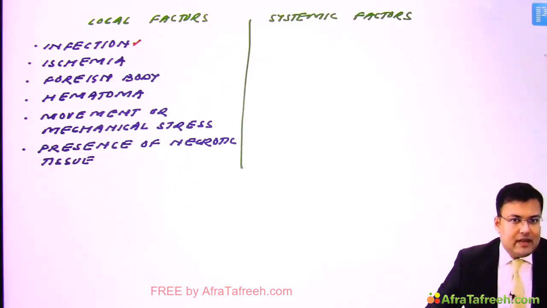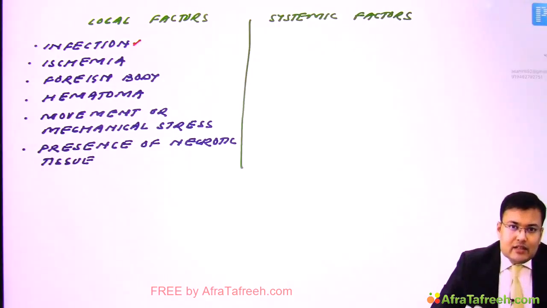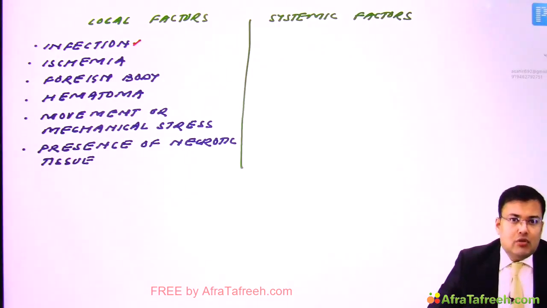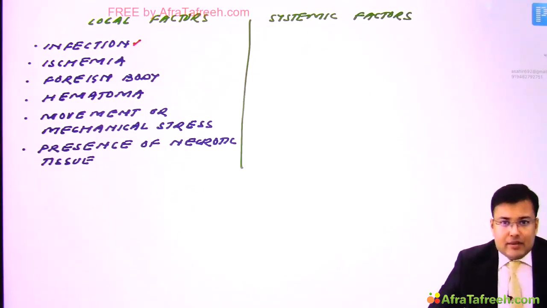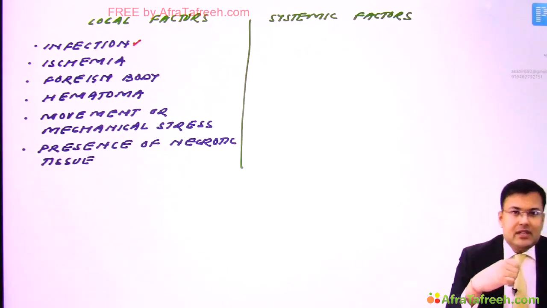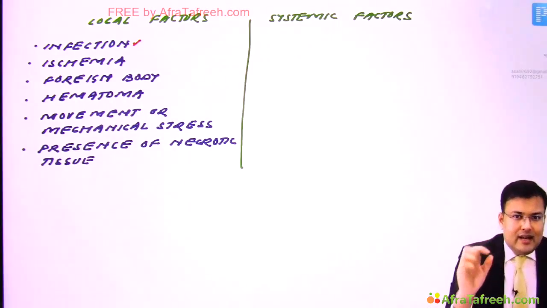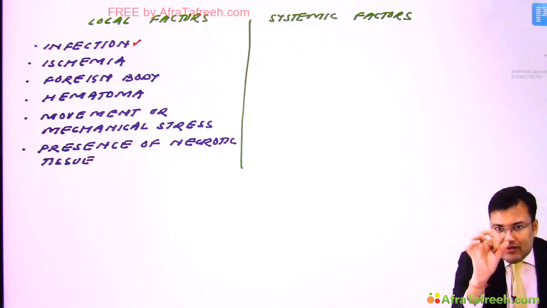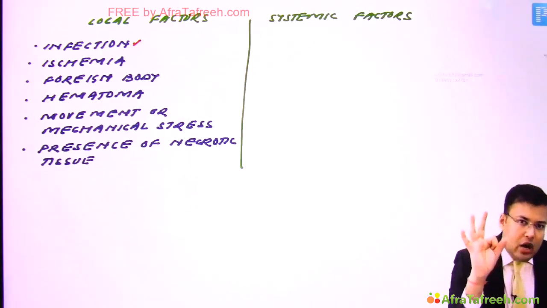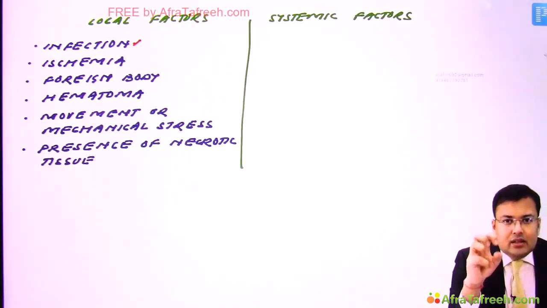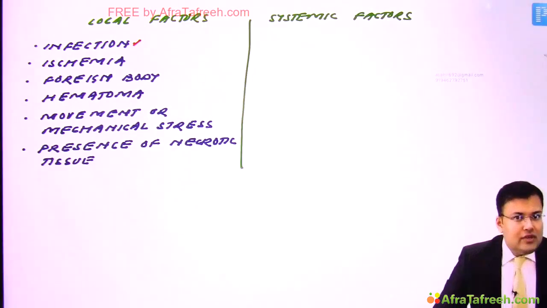What are the systemic factors? You have seen in the wards that if a patient has a wound and it is not healing, what do we have to rule out? Diabetes mellitus. We have to rule out whether the patient is immunocompromised or not, whether the patient received any kind of radiotherapy or not. Why? Because if the patient received radiation in that particular wound bed, radiation is going to cause obliterative endarteritis, and because of this the perfusion of that wound is affected.